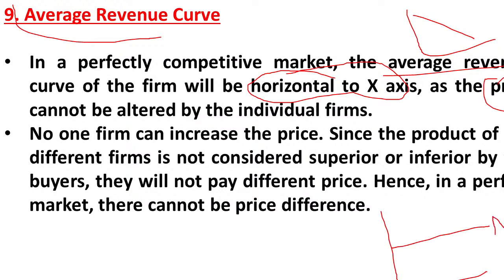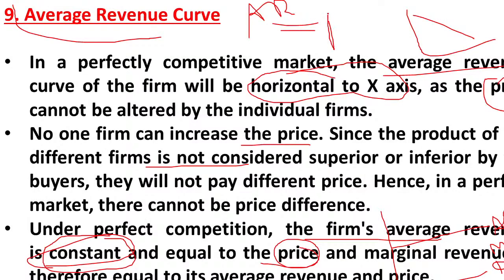So this is the AR curve in a perfect competition market, and this is the MR curve also, and this is the demand curve also. No one firm can increase the price since the product of the different firms is not considered superior or inferior, because it is a homogeneous good. So one producer or seller is a price taker, and price is equal to MR is equal to demand. Here marginal revenue is also equal to average revenue and price. So AR is equal to MR is equal to price.